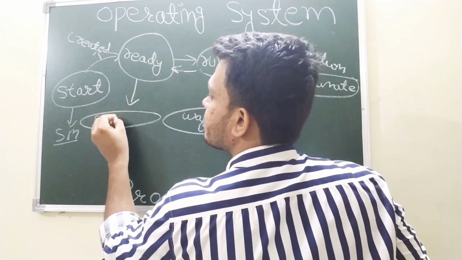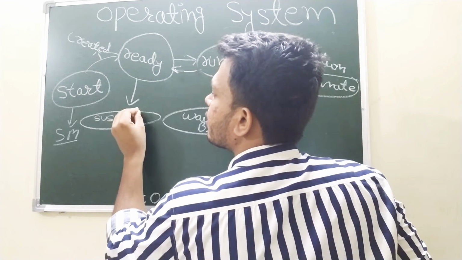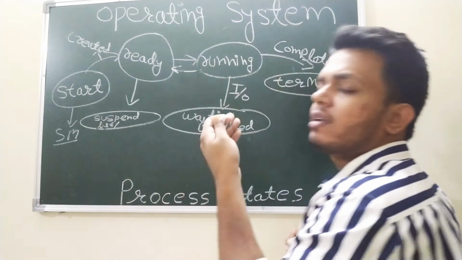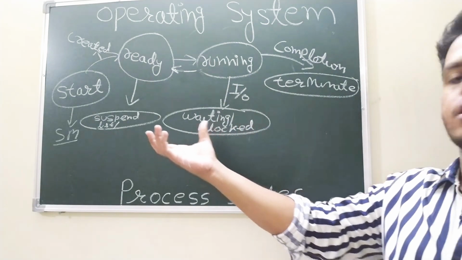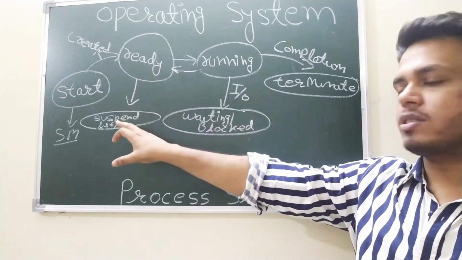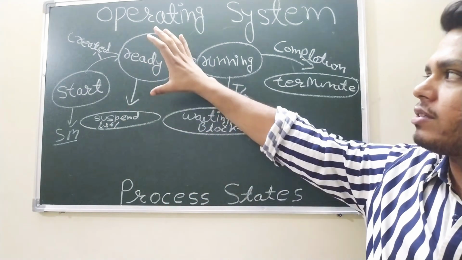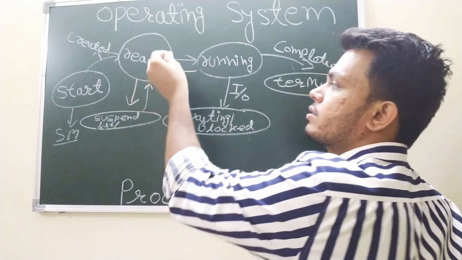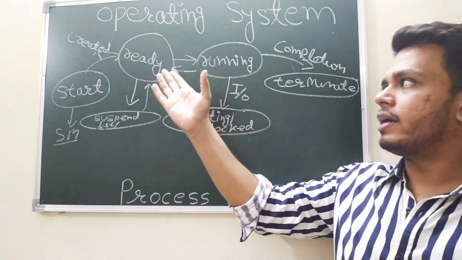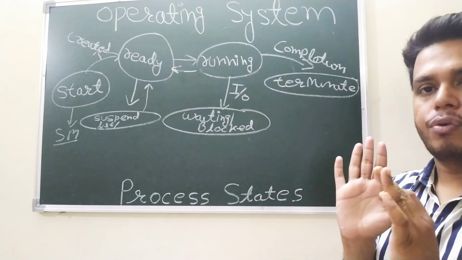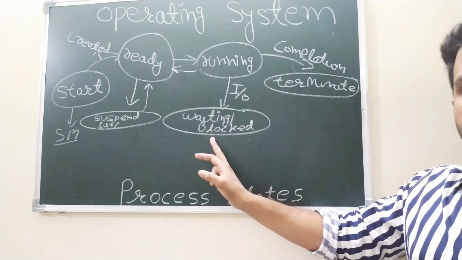This is known as the suspended list, or you can say suspended state or suspended queue, right? At this state, the process is swapped out, and once space is available in the ready queue, we simply swap this process in again into the ready state, right? So far so good. This is your blocked state.